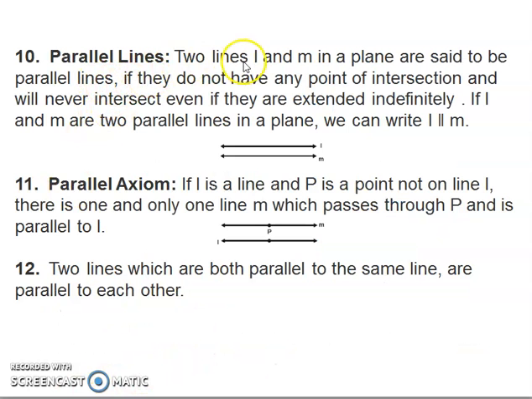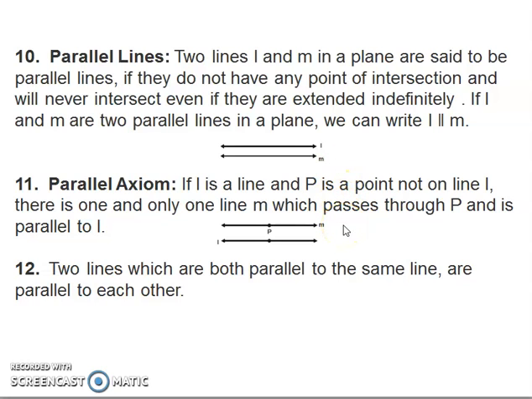Parallel lines. 2 lines L and M in a plane are said to be parallel lines if they do not have any point of intersection, and they will never meet even if they are extended indefinitely. So this is how parallel lines are represented in a plane. This L and M will go parallel even if you extend the lines indefinitely. Now the definition of a line is that it can be extended indefinitely in both directions, whereas a line segment will have a fixed length. So you will have a line segment of length, say 5 centimeters, 6 centimeters and so on. A line does not have any fixed length.